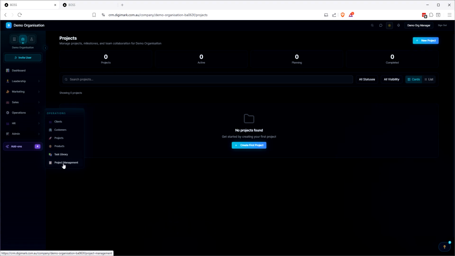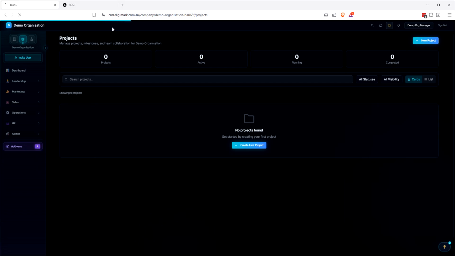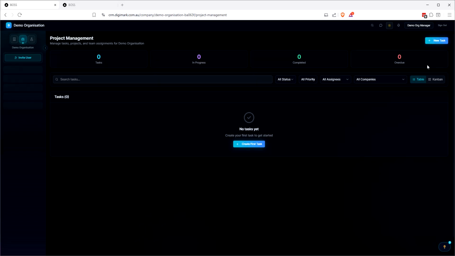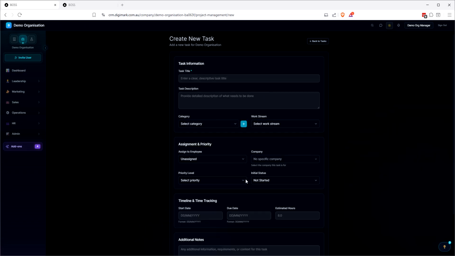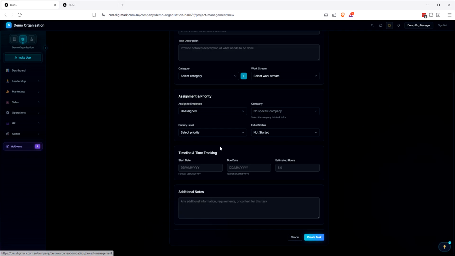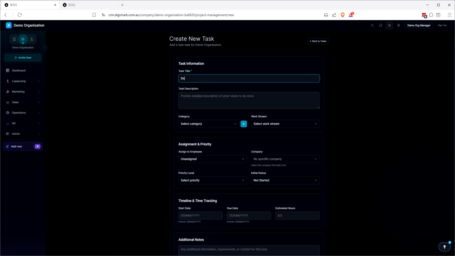Products we've seen, task library, we've seen how that doesn't work yet. So we've got project management next. So we can go in and create our new task, which we can't at the moment, but if we could, then this is what it would look like. And then let's see if we can do it from here.